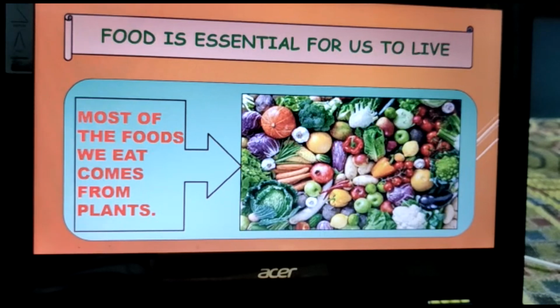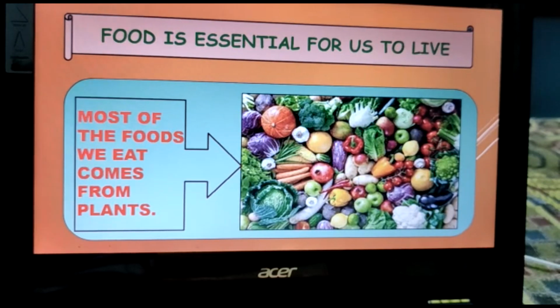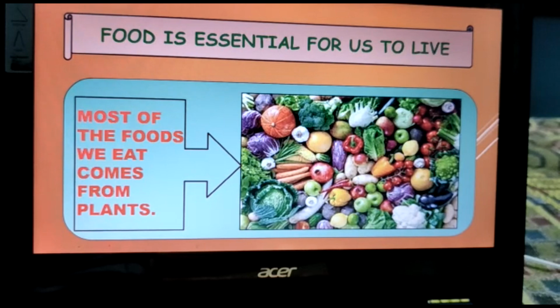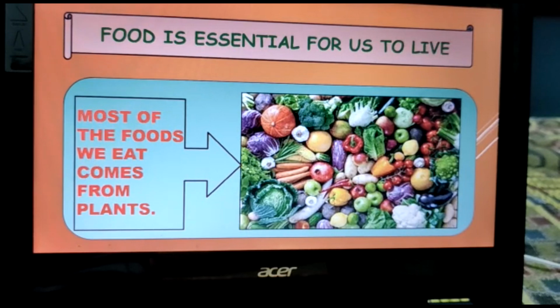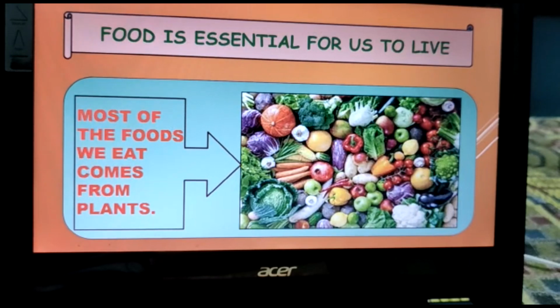Without food, it is difficult for living things to survive, as food gives us energy. But the next question is, from where do we get most of our food? Yes, from plants. Actually, all human beings and animals depend directly or indirectly upon plants.